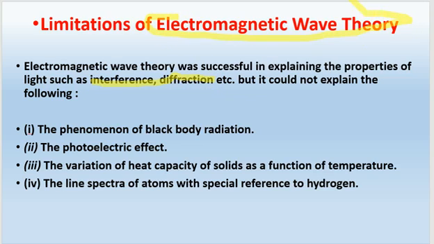But there are certain phenomena which cannot be explained by using this theory. These are mentioned here: black body radiation, photoelectric effect, the variation of heat capacity of solids as a function of temperature, and the line spectra of atoms with special reference to hydrogen. So this is all about the electromagnetic wave theory.